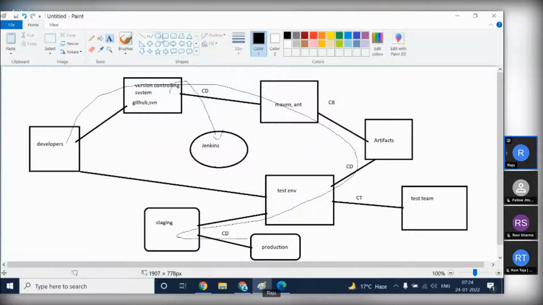Delivery will not happen directly, because most organizations have a separate delivery team. So mostly the DevOps engineer will not be involved in delivery. They will be involved only up to deploying into the testing servers. In some smaller organizations they will be involved in delivery also, but the bigger organizations will have a separate delivery team. They will deliver to production. Okay, so this is the entire process with the help of Jenkins. Using certain automation tools, the process should be sped up to release the product on time.